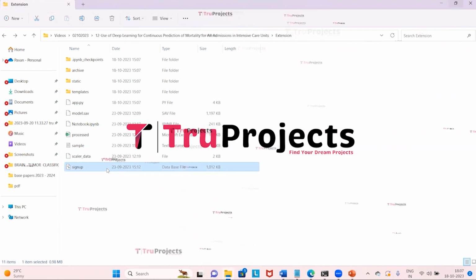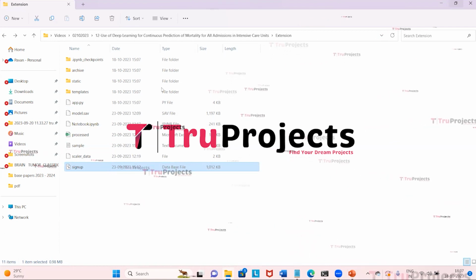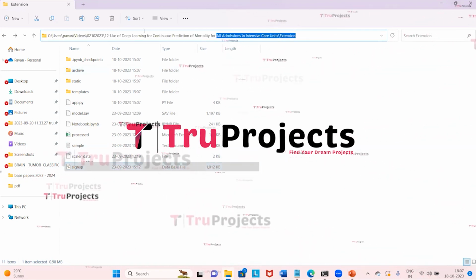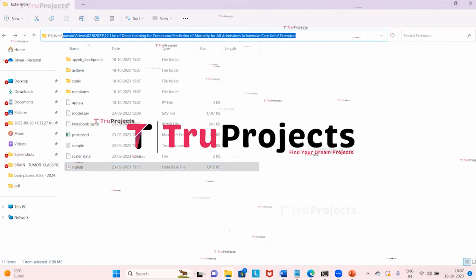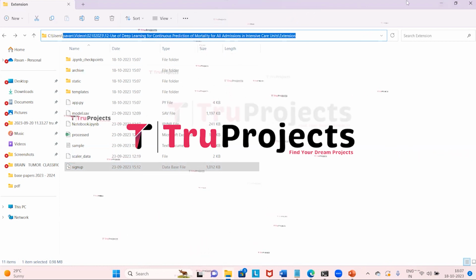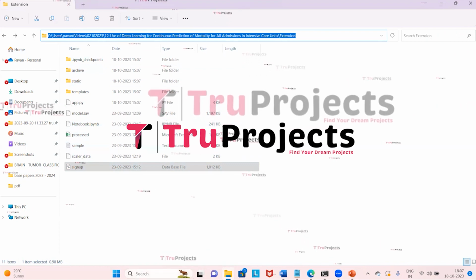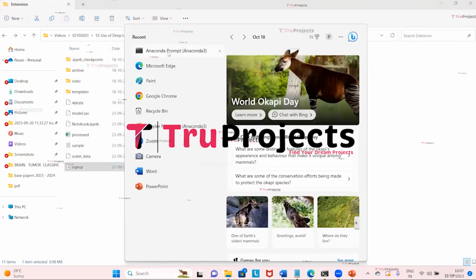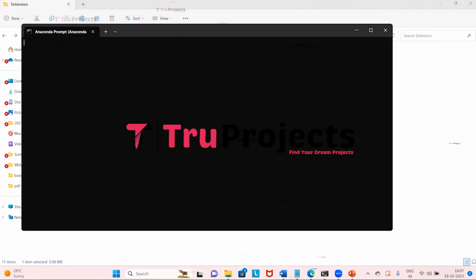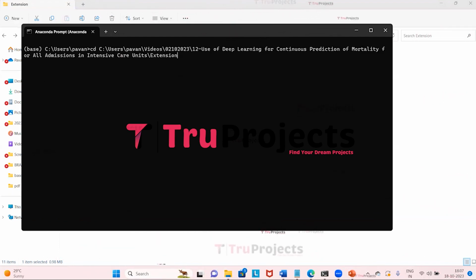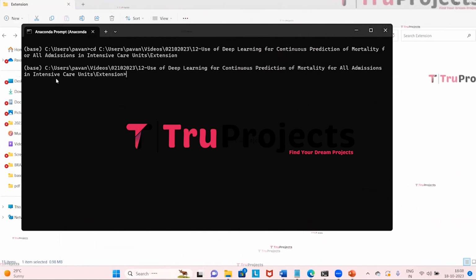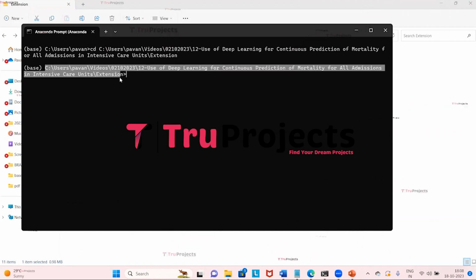Now we need to copy the path from the address bar of the code folder. So I'm copying this path. Now we need to open the Anaconda prompt. Using the cd command followed by a space, we need to paste the copied path and then press enter. Here we can see that the current directory is changed to the code folder's directory.